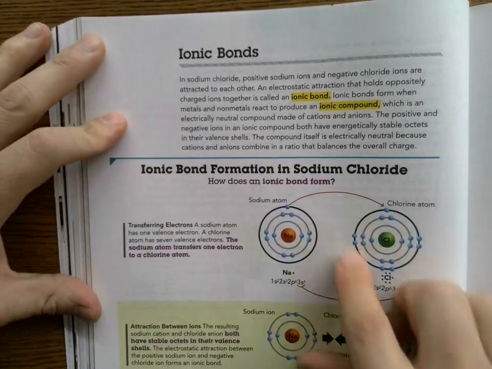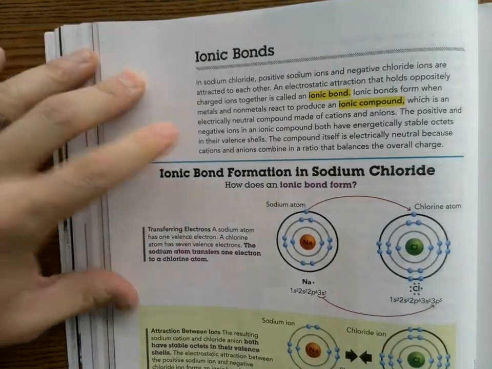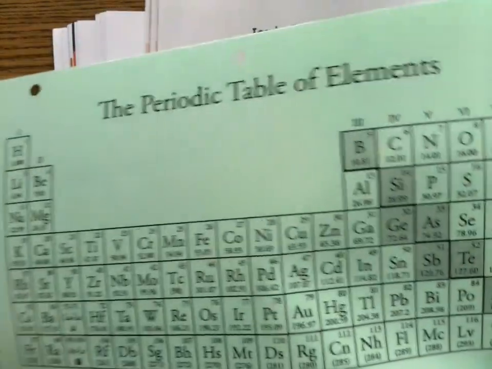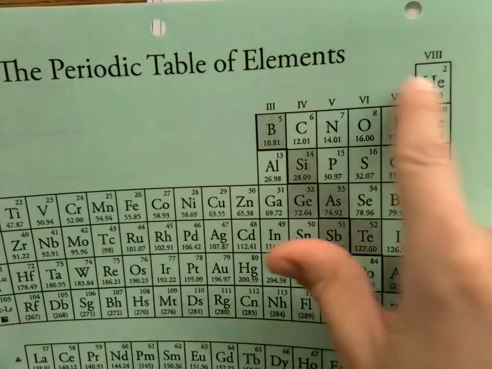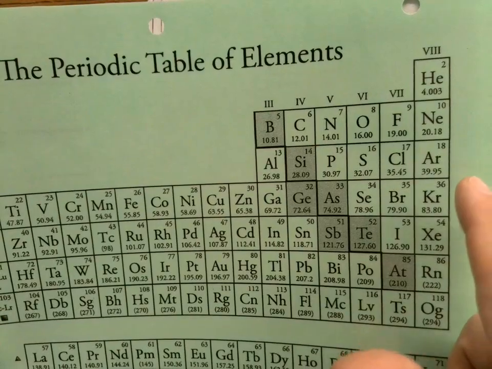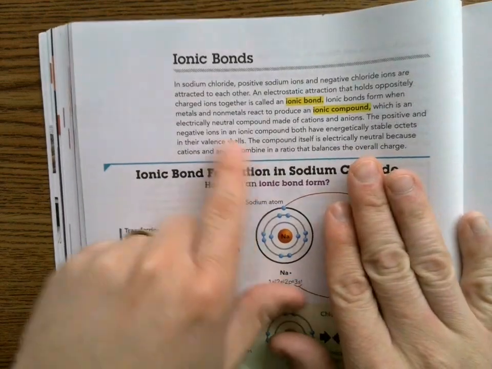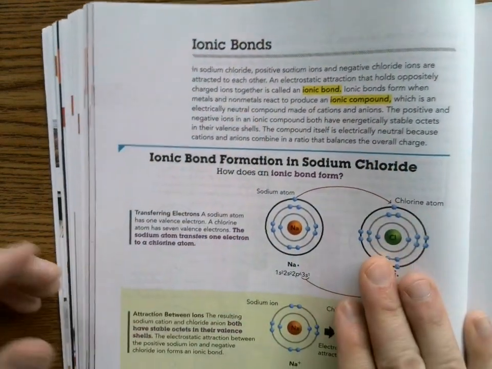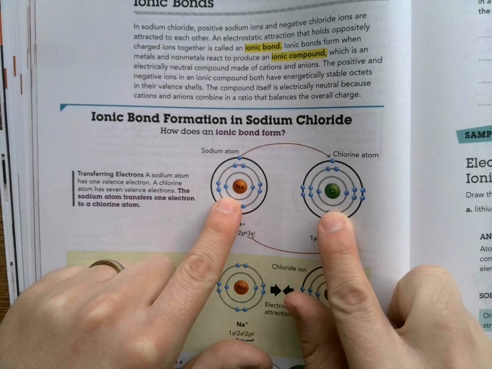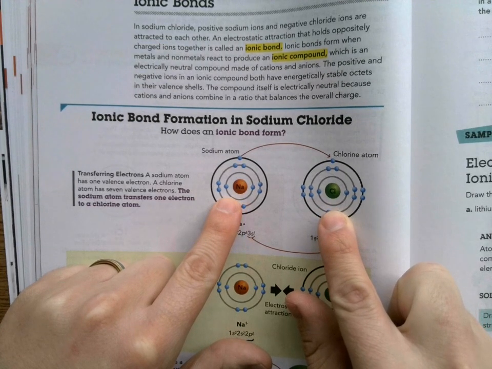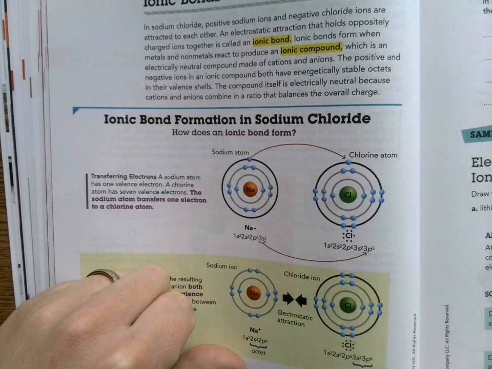An ionic bond forms when metals and nonmetals react to produce an ionic compound. Let me make a point here too. If we look at our periodic table, the metal side of the periodic table, and then we have the nonmetals over here. Nonmetals tend to be takers, and metals tend to be givers. So let's keep that in mind. It says right here, metals and nonmetals. We're talking about, for example, sodium and chlorine. Sodium is a metal, and chlorine is a nonmetal, and they're going to give and take electrons from each other.